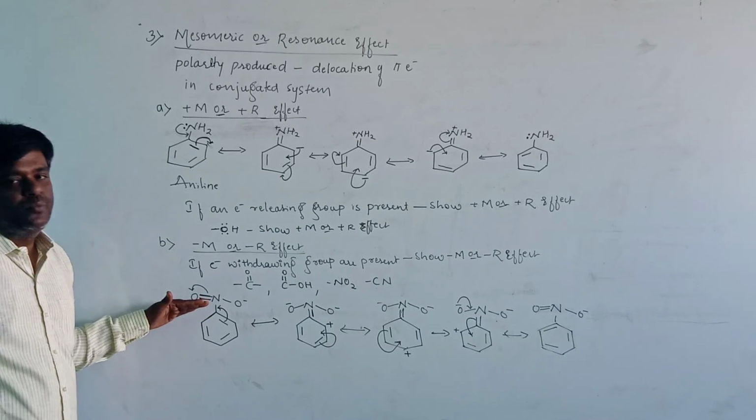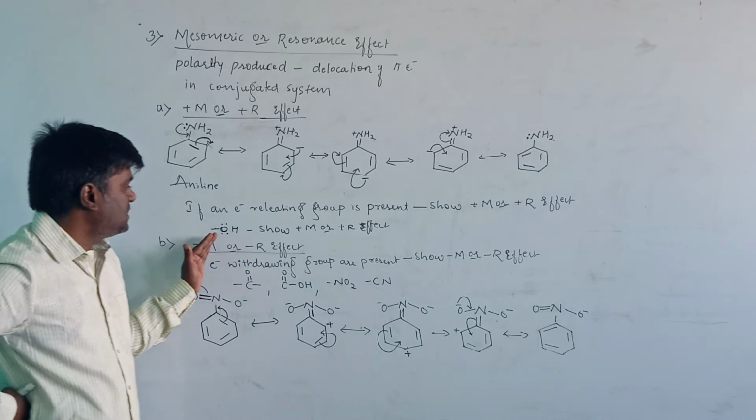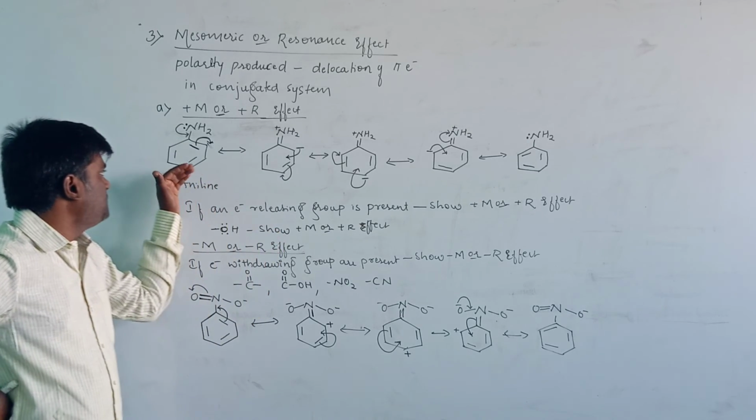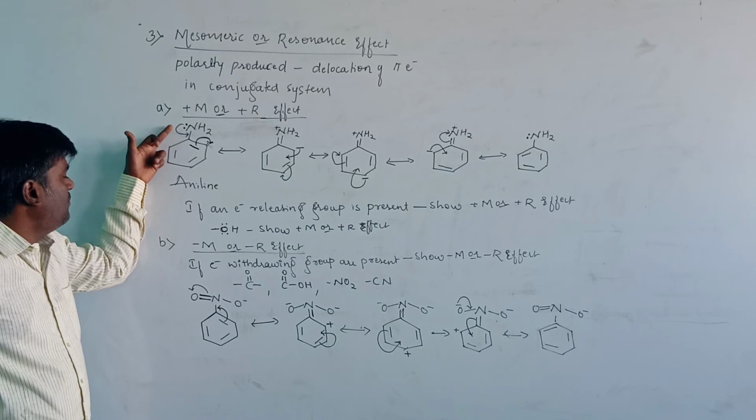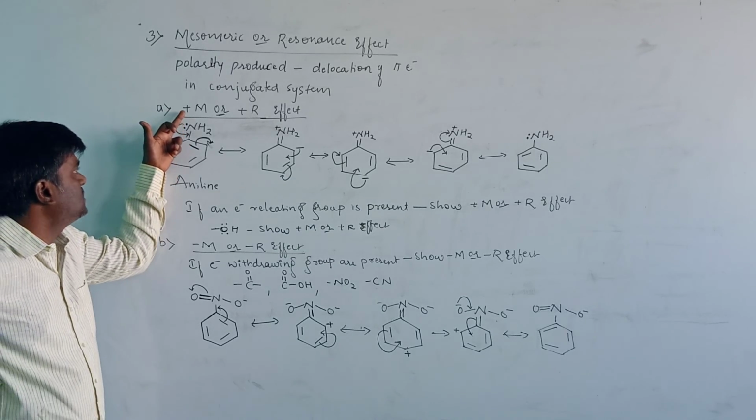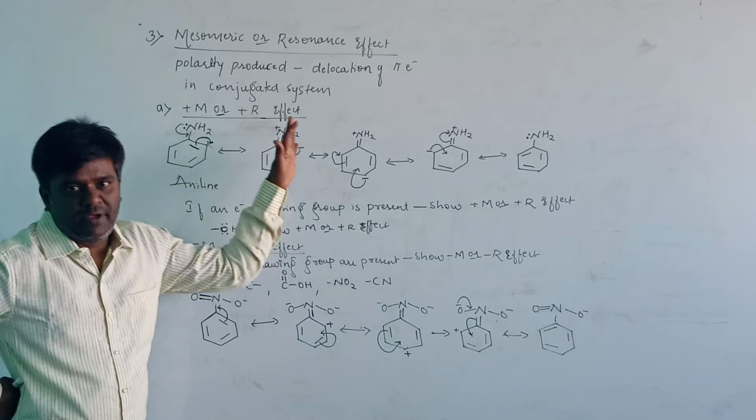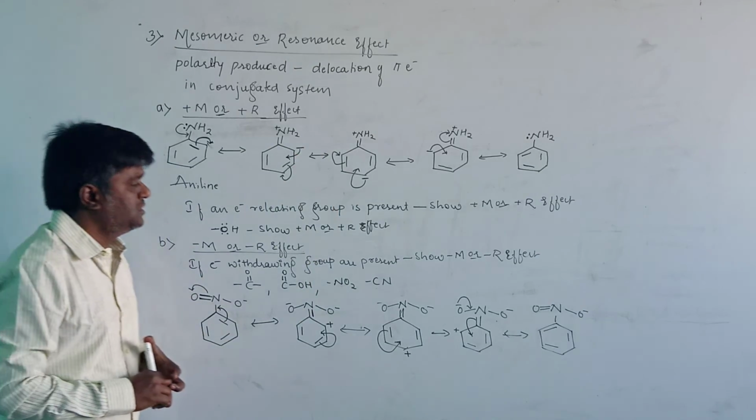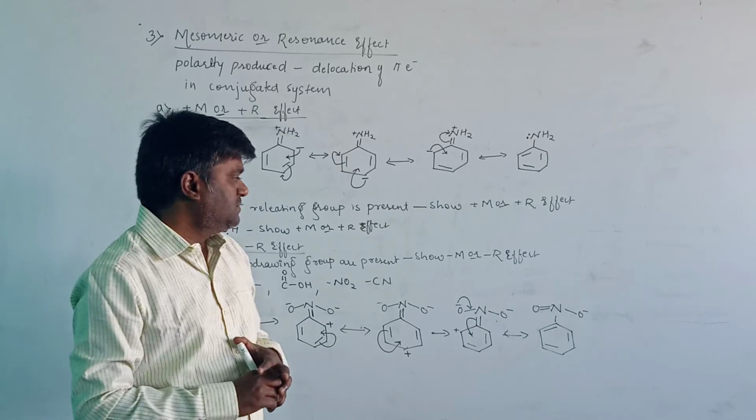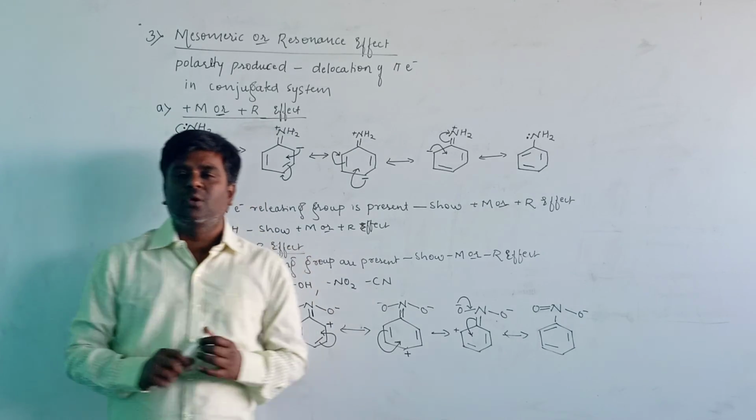This is the delocalization of pi electrons taking place away from the benzene or towards the substituent group, that is known as minus M effect. Here the delocalization of electrons takes place away from the substituent group, that is known as plus M effect. This is about the mesomeric or resonance effect. In the next class we will discuss the hyperconjugative effect.